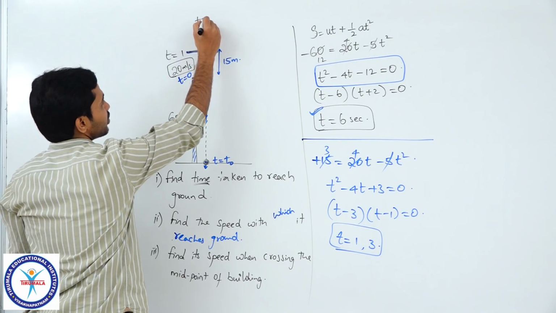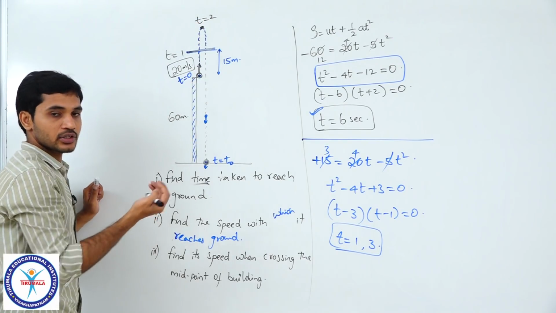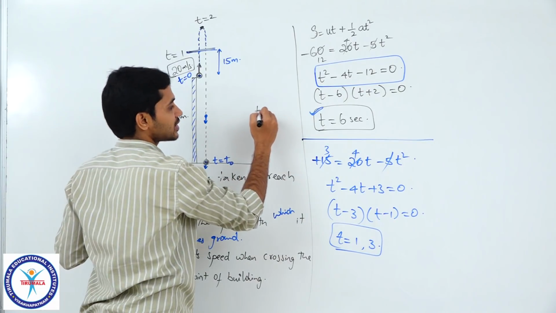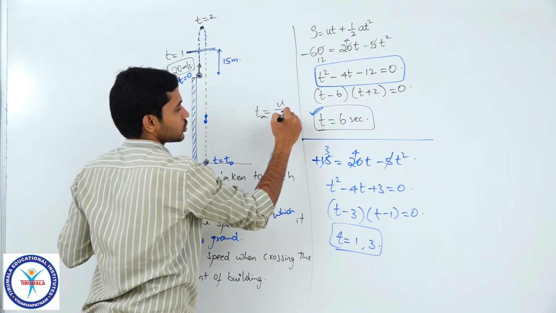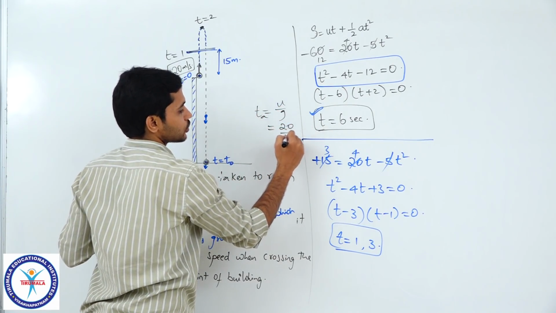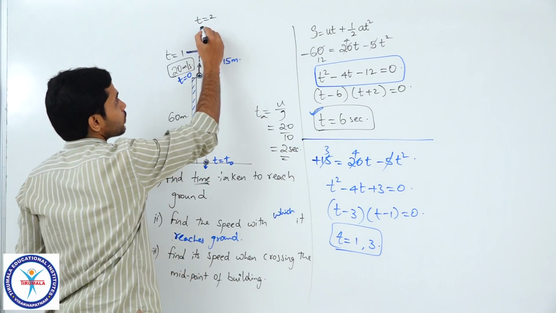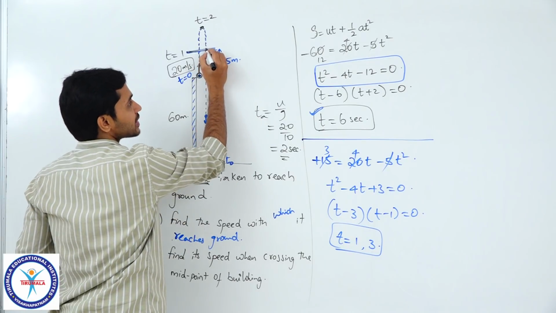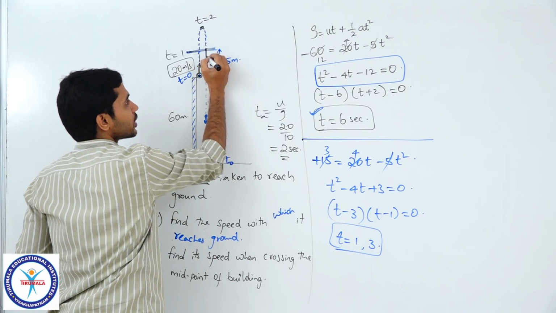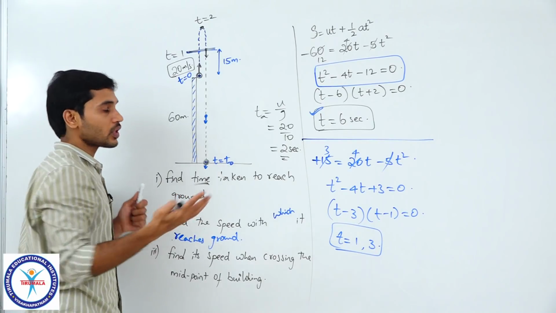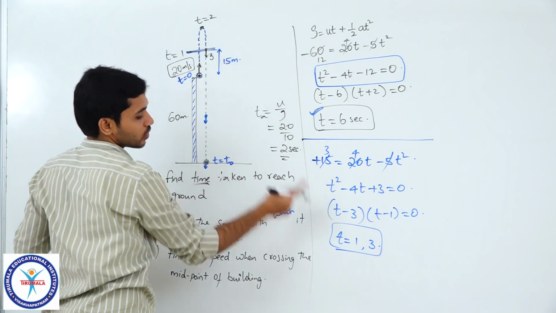We know that because the speed is 20, it reaches its maximum height at 2 seconds, correct? With 20, you know the time of ascent is u by g. So, 20 by 10 is 2 seconds, right, students? So, it reaches the highest point at 2 seconds and once again it crosses this position while going down at 3 seconds. So, that is what we got here.